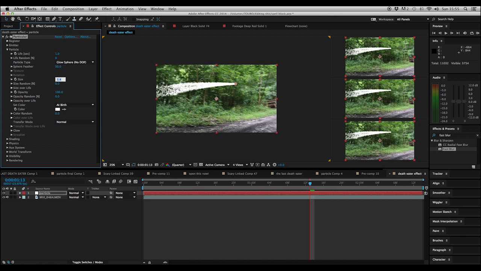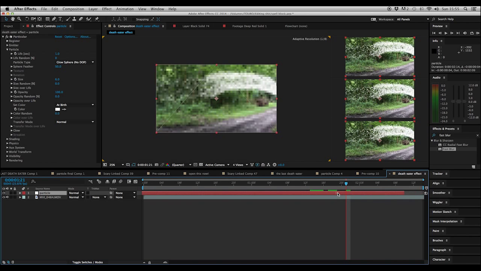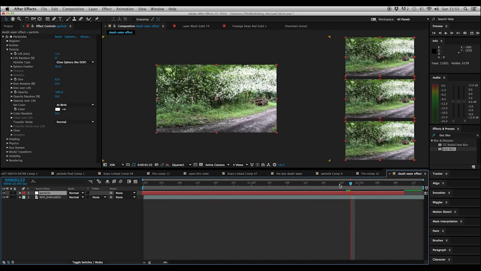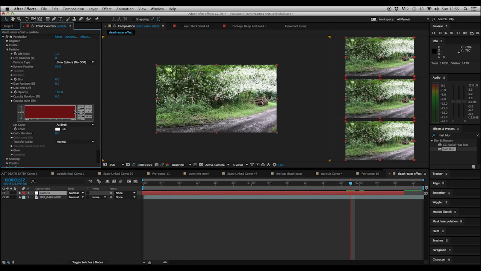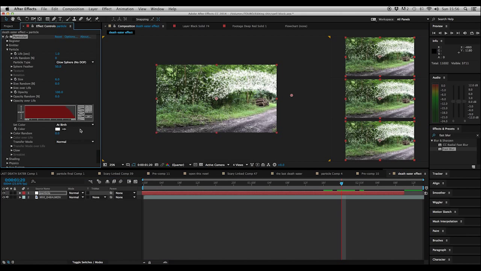Or we can experiment, maybe something like that. I don't know, it's up to you. That might even be a bit too much, whatever. So now we're going to come down to opacity over life. This is quite interesting. This is where you can change the opacity in certain areas. So say we want to make it maybe, I don't know, we want to have a bit of a, if you see what I just did there,